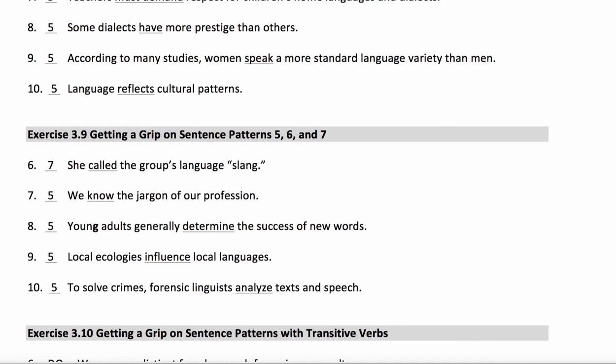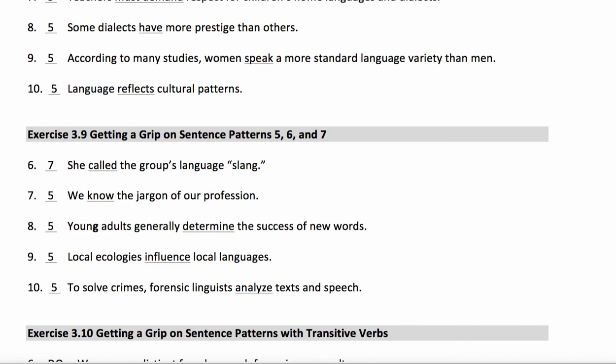We know the jargon of our profession. The jargon is a noun phrase. Of our profession, you can completely ignore because that's a prepositional phrase. So don't even look at it. Don't think about it. Mark it out. Cross it out. So we know this has one noun phrase, therefore pattern 5.